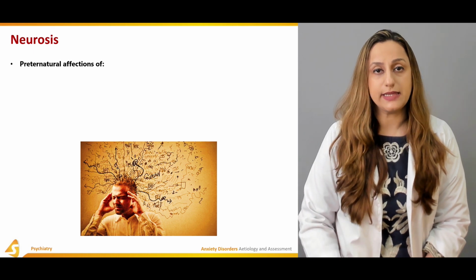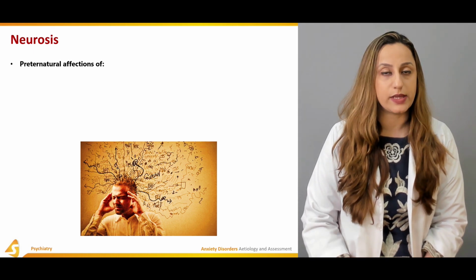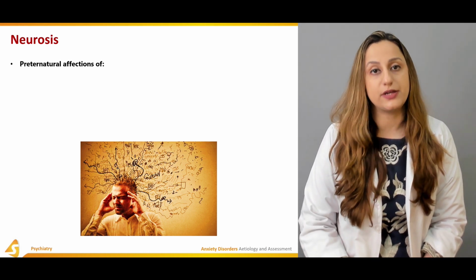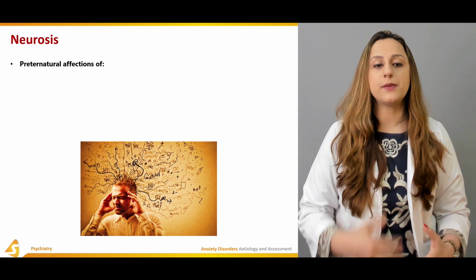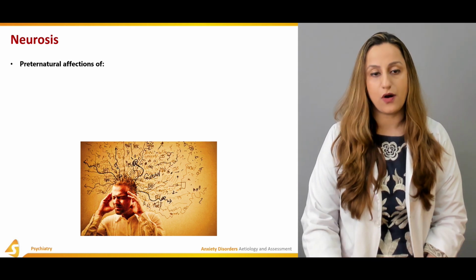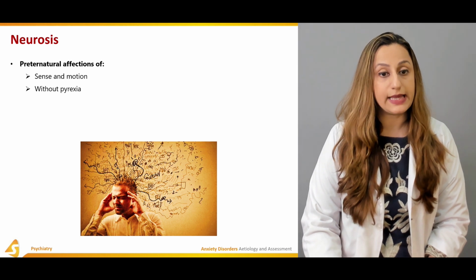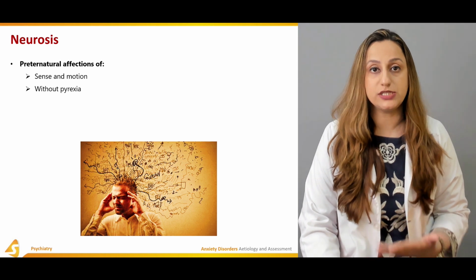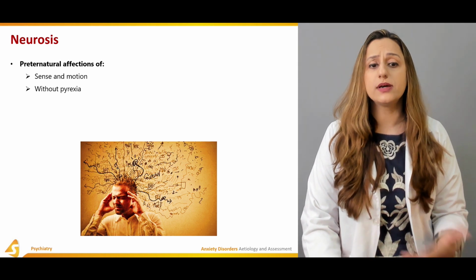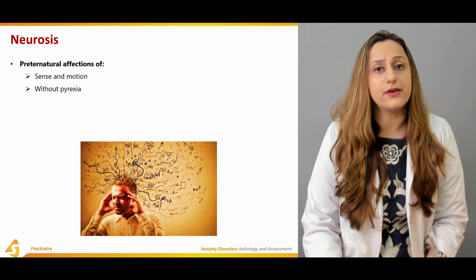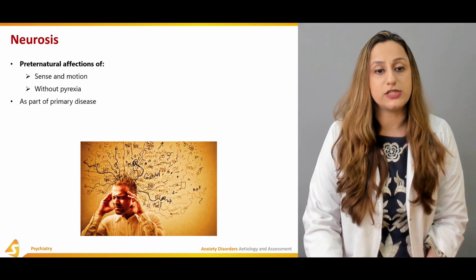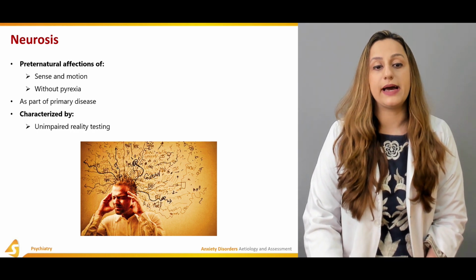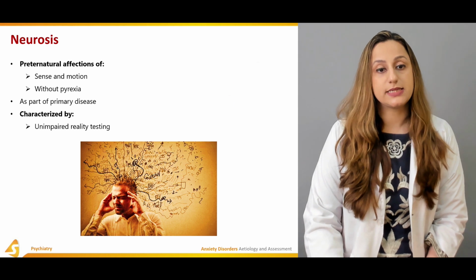Now, anxiety can occur due to some neurological conditions as well. So a complete assessment and a complete past medical and surgical history is again very important. The paternal natural affections of sense and motion, with pyrexia, without pyrexia. Pyrexia is basically an increased body temperature. So basically, these anxiety disorders can arise due to an elevated body temperature as well, as a part of a primary disease, and are characterized by unimpaired reality testing again.